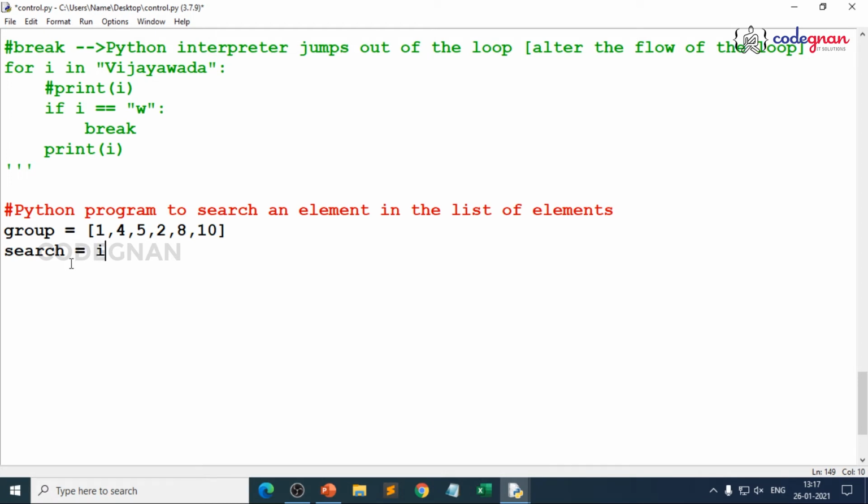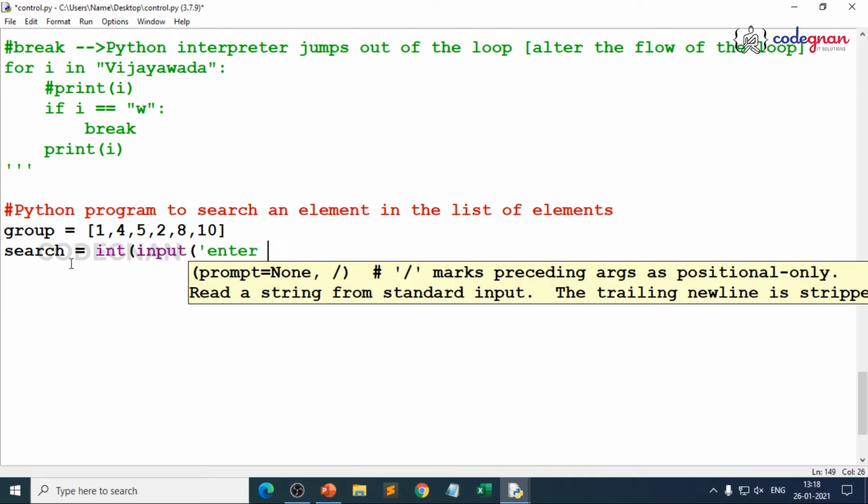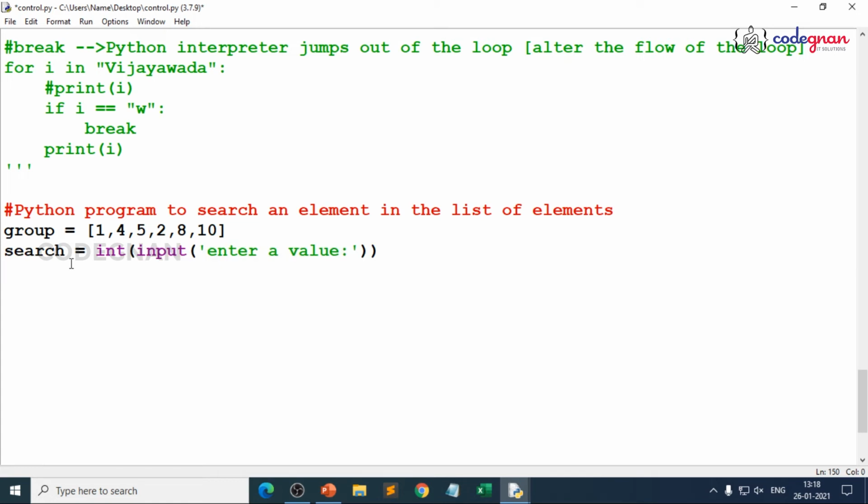So search is equal to, because I want to take an input from the user, right? I give search is equal to int of input of enter a value. You are just asking the user to enter a value. When you run, it asks for an input. But my problem statement is, if the user gives 5, it is present. If the user gives 25, it is not present, right? You should get both the results.